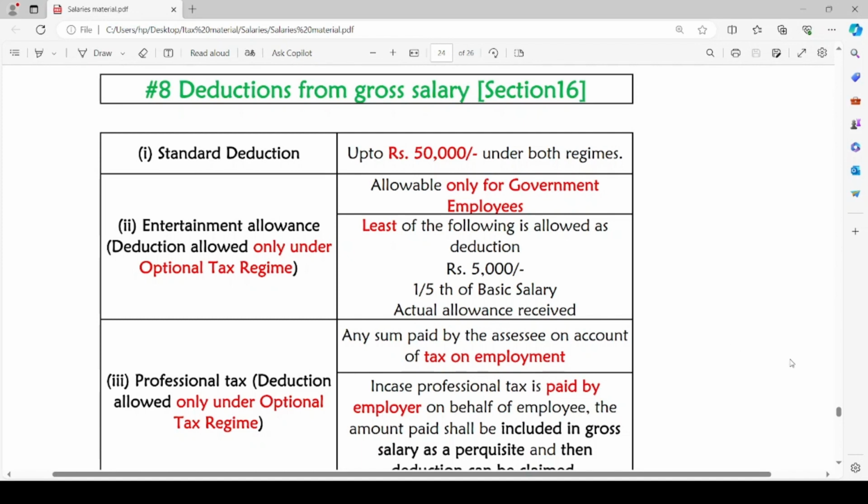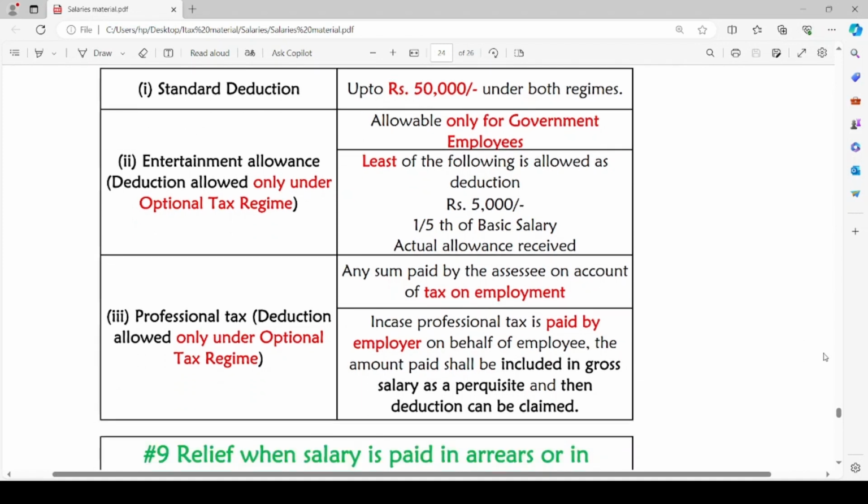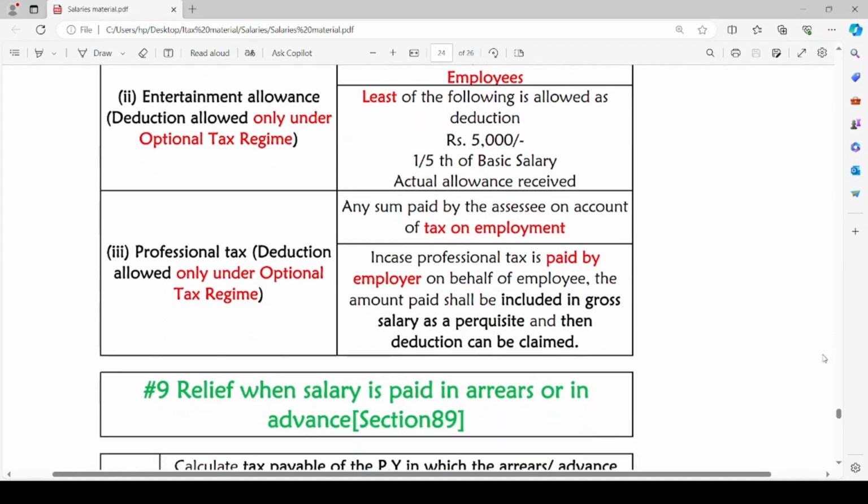The third deduction is professional tax. Even for professional tax, deduction is allowed only under the optional tax regime. Any sum paid by the assessee on account of tax on employment is professional tax, and in case professional tax is paid by the employer on behalf of the employee, the amount paid shall be included in gross salary as a perquisite, and then deduction can be claimed.